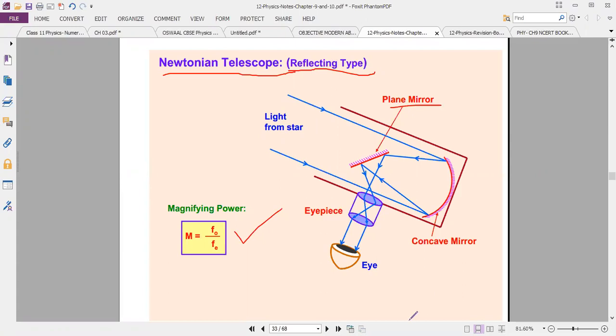Okay. Plane mirror. It is the formation of Newton's reflecting type telescope, using a concave mirror and a plane mirror also. Concave mirror is converging in nature. The light from the star, an object at infinity, falls on the concave mirror, which is converging in nature. In between the converging, I will place the eyepiece. Then I will get the image. This is one more method. That mechanism, I will show you in the video.